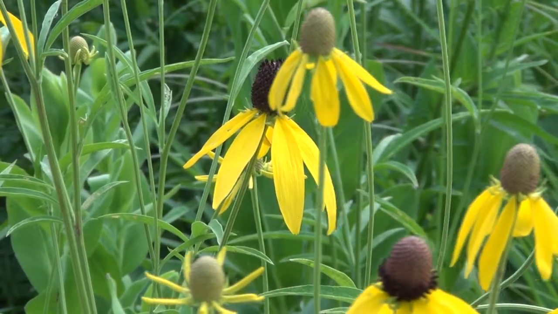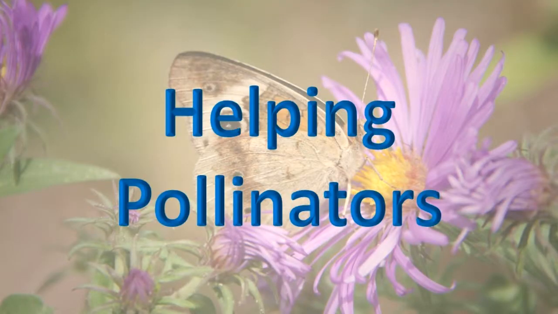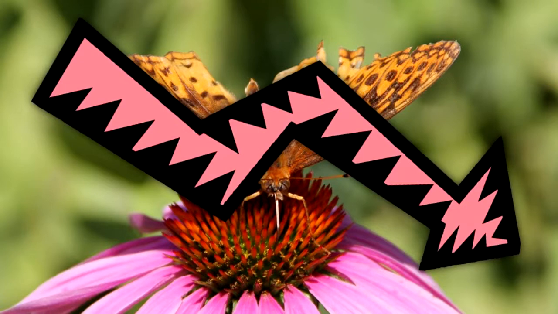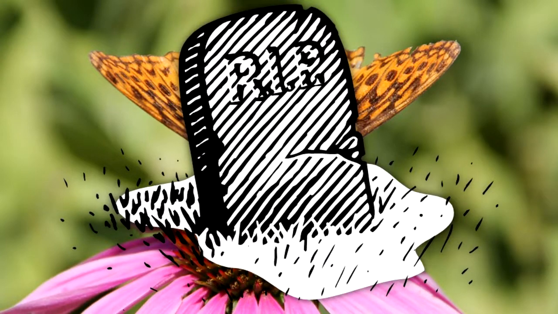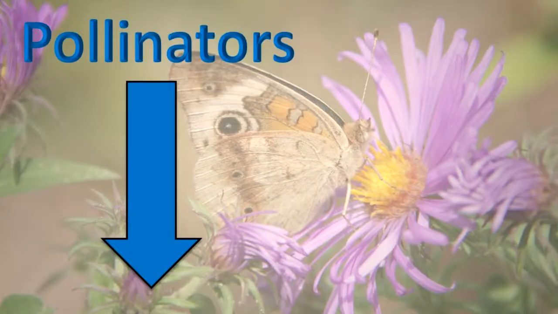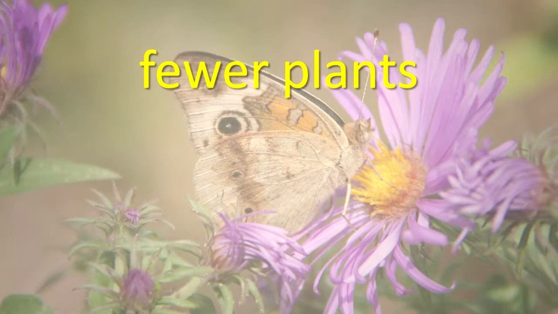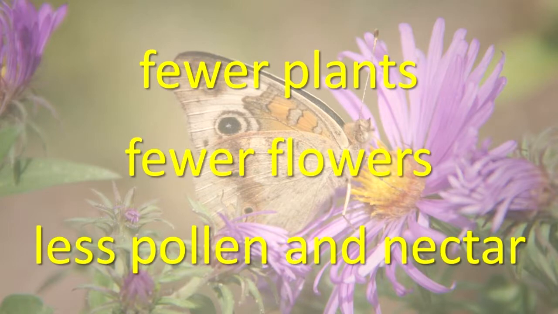Helping pollinators. Pollinator populations are declining worldwide. Habitat loss, pesticide use, mites, competition from non-native species, and diseases are killing pollinators. As the number of pollinators continues to decrease, the amount of seeds produced by the plants they pollinate will also continue to decline. The result is fewer plants, fewer flowers, and less pollen and nectar for pollinators.